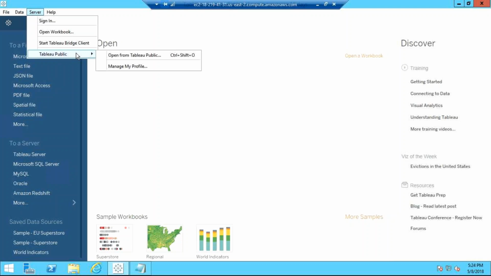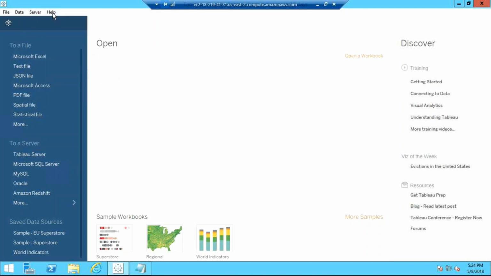The difference between Tableau desktop and Tableau Public is that you will see most of the features, but under Tableau Public you cannot save any file locally. You have to save the files in your Tableau Public profile only, cloud only. That we'll see in coming sessions.